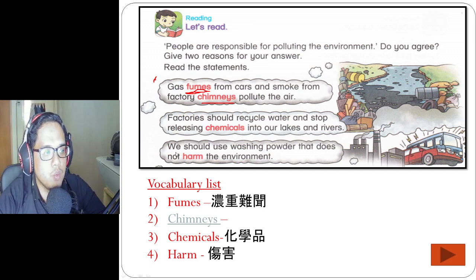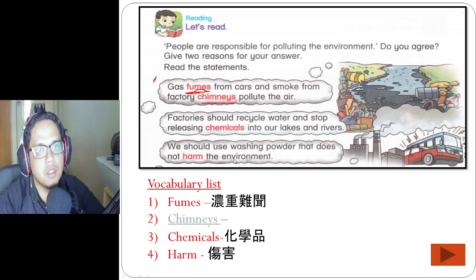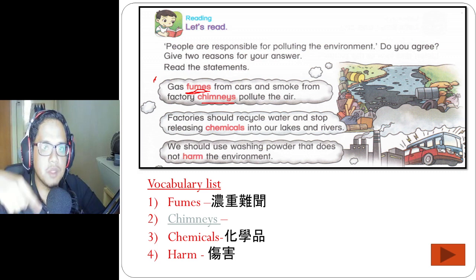Right, number 3, we should use washing powder that does not harm the environment. What does it mean? If you notice, whenever your mother or father wash your clothes using the washing machine, they will put some powder.